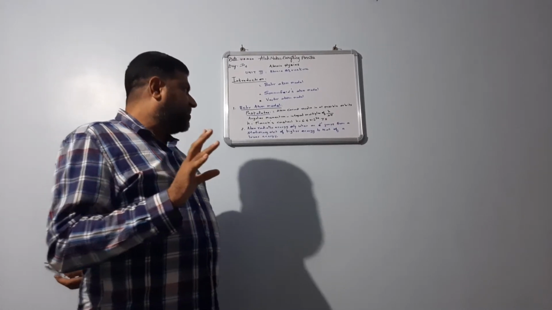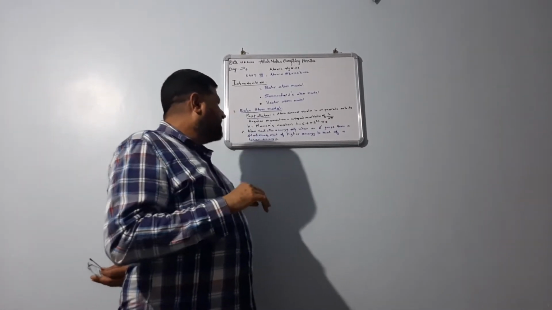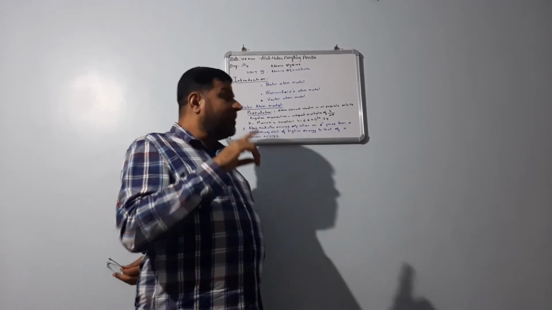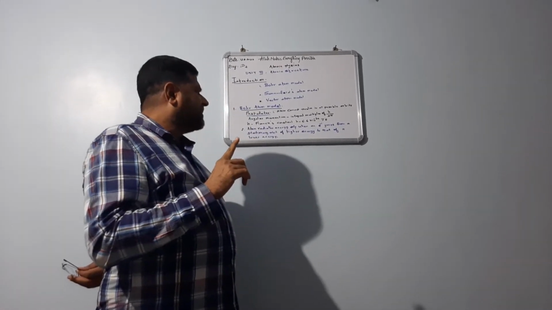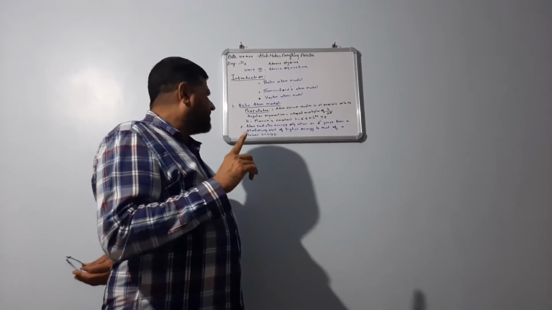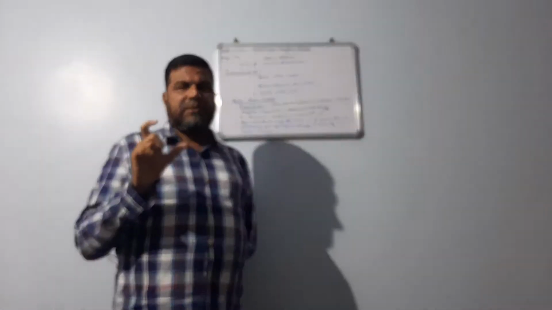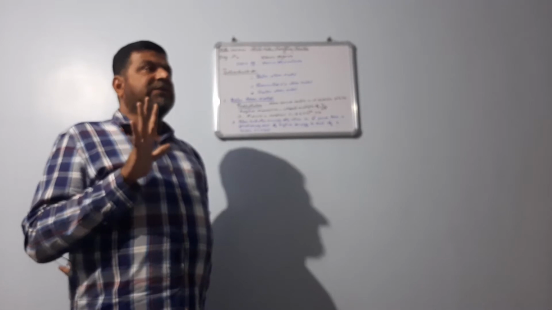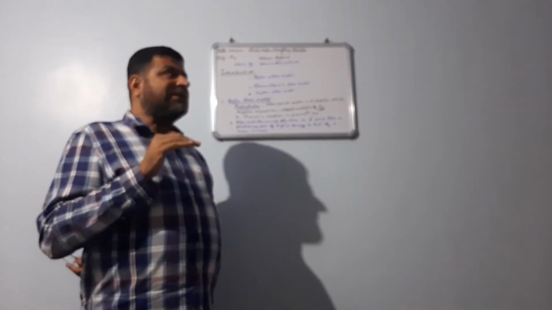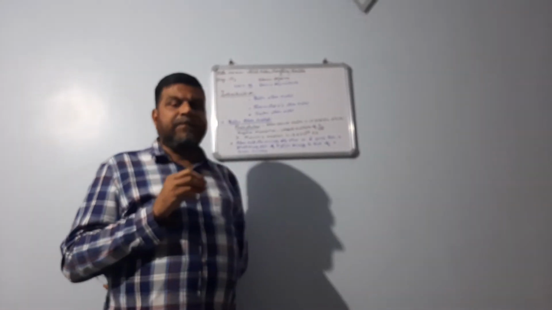Okay. Next point. He has given the second postulate. Atom radiates the energy only when an electron jumps from a stationary orbit of higher energy to that of the lower energy. You have to remember, stationary means fixed. So based on these two aspects, Bohr gave a model.